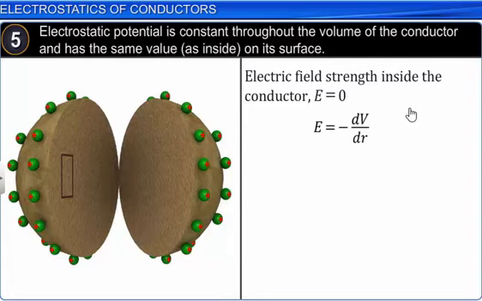The relation between electric field and potential is given by E equals minus dV by dr. If the potential is constant at every point, then the differentiation of potential will be 0, because dV by dr means change in potential with respect to displacement. So if V is constant, dV by dr will be equal to 0. Hence from this also we can prove that electric field will be equal to 0.